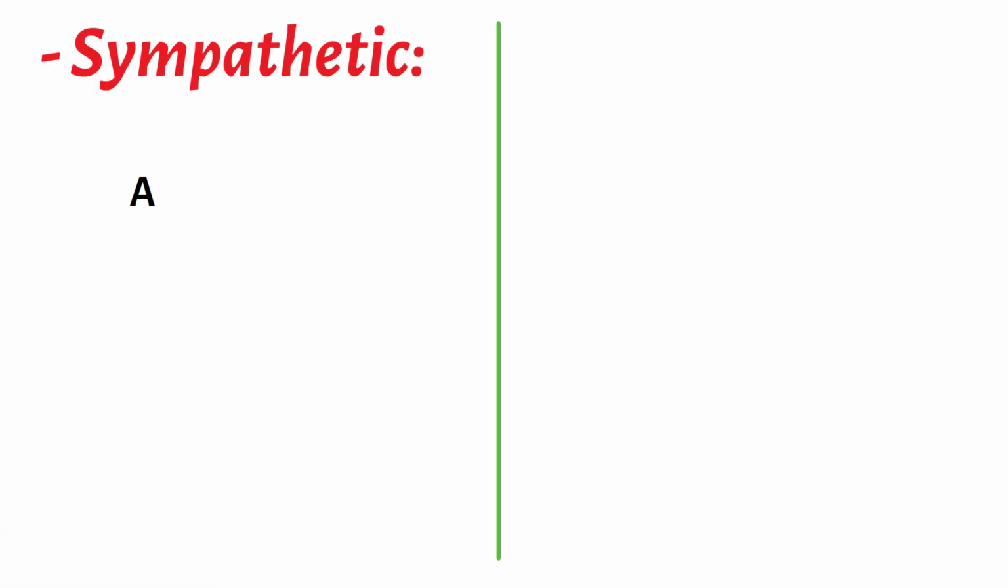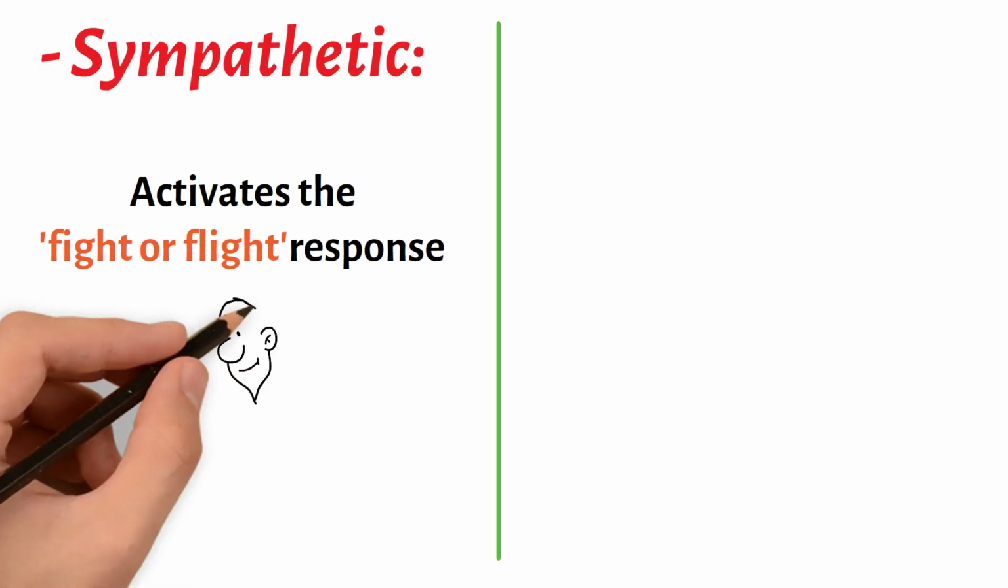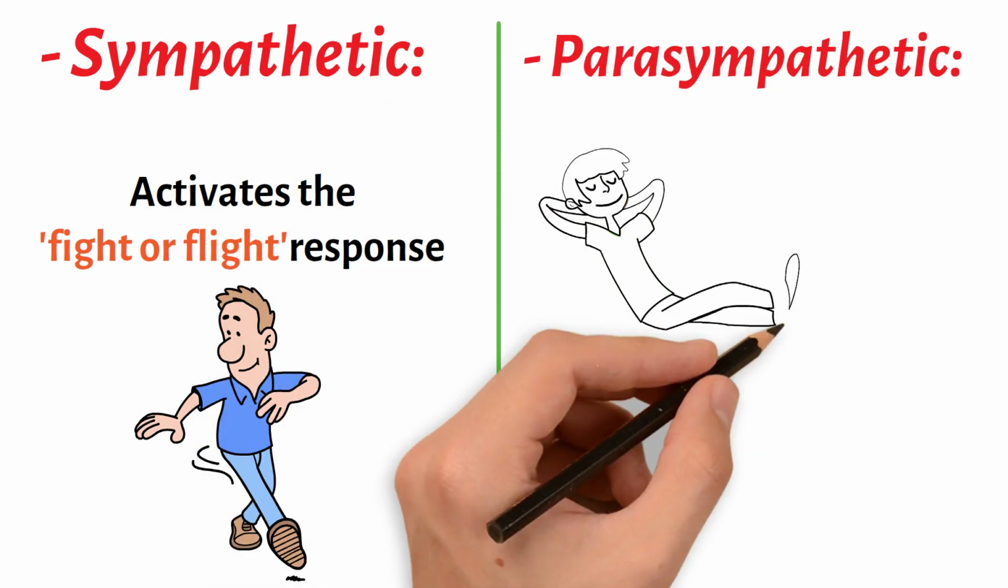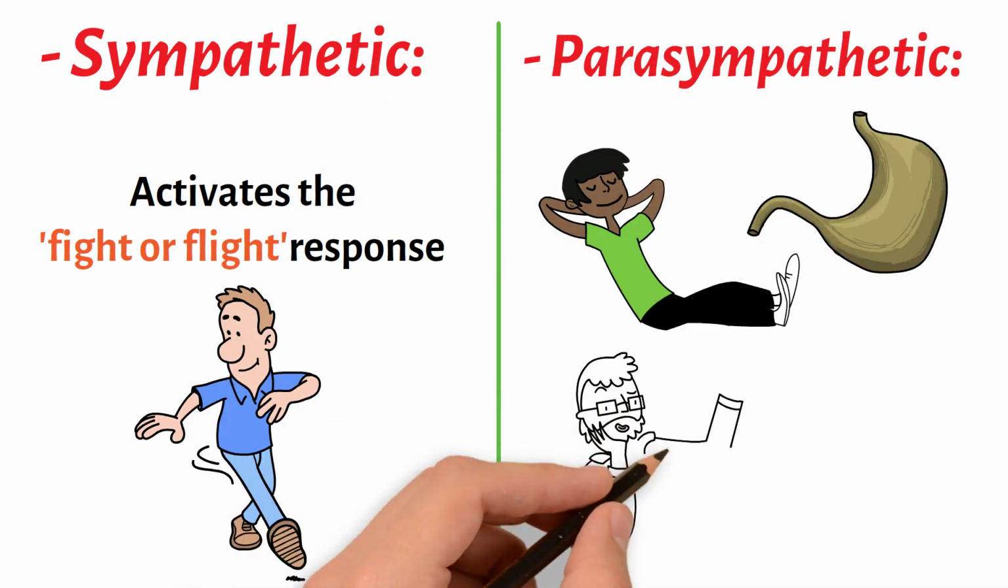Sympathetic, activates the fight or flight response, preparing the body for action. Parasympathetic, promotes rest and digest functions, conserving energy and maintaining normal bodily functions.